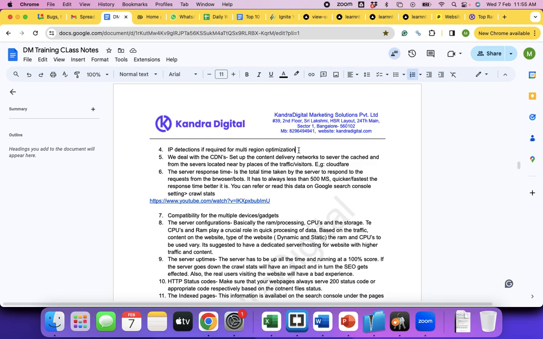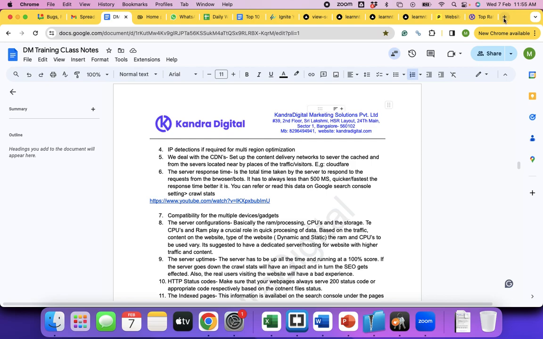Now this service has been provided by third-party tools like IP to location. Their work is to identify the IP and tell which location it is. For example, IP to location .com or .net, there are many service providers.